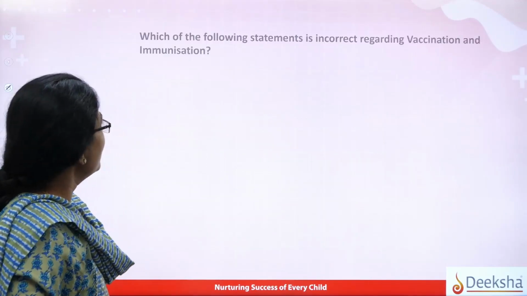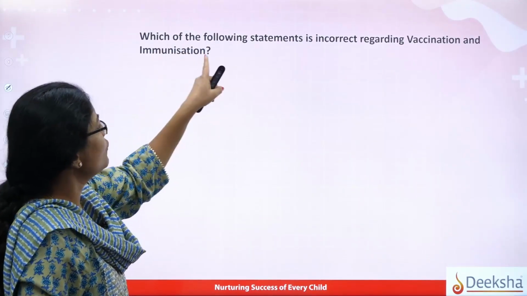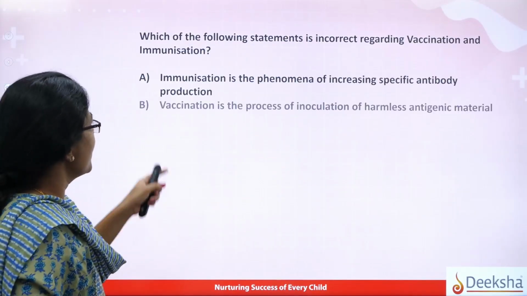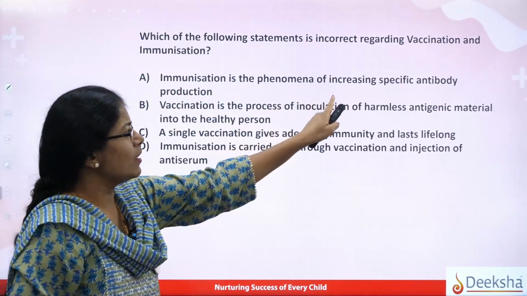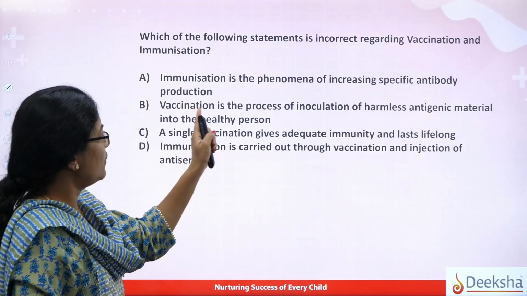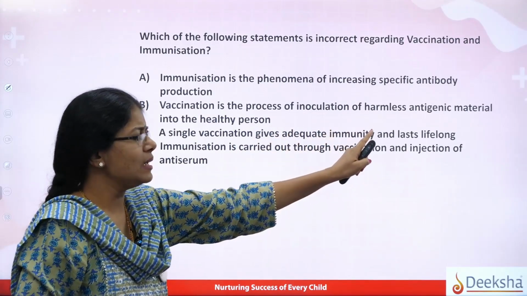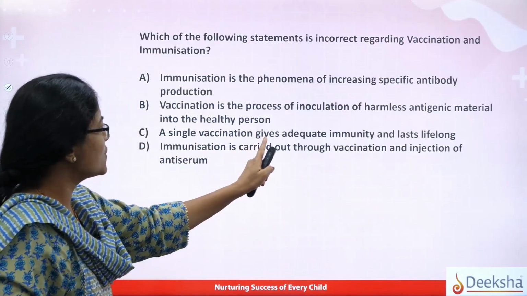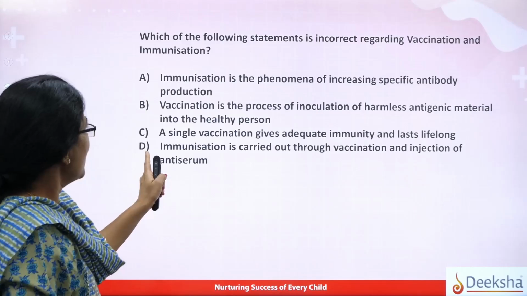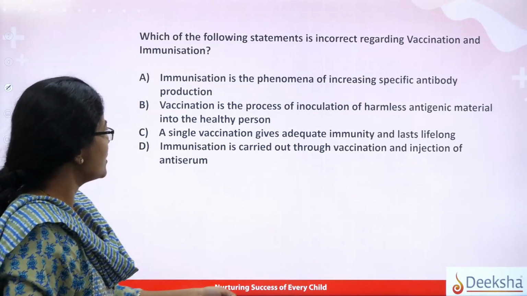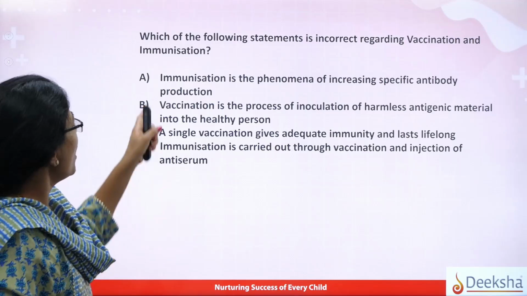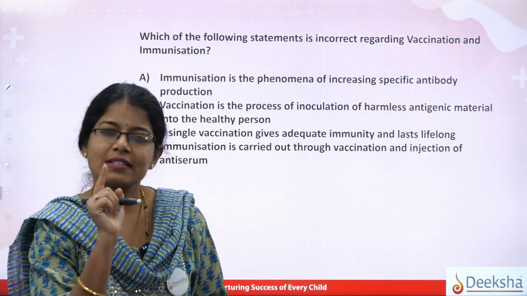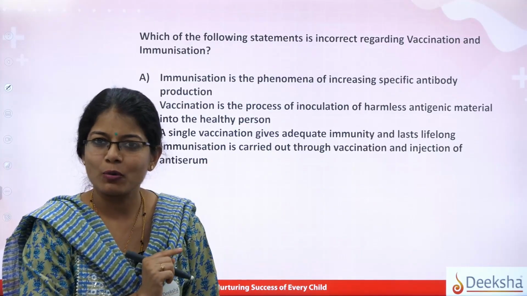Okay. So here is one more question related to that. Which of the following statements is wrong regarding vaccination and immunization? Immunization is a phenomenon of increasing specific antibody production. Vaccination is a process of inoculation of harmless antigenic material into a healthy person. A single vaccination gives adequate immunity and lasts lifelong. Immunization is carried out through vaccination and injection of anti-serum. So according to you, which one is a wrong statement, student? Can you think of that? I give you just a 10-second break and we'll come back and you let me know the answer, right?